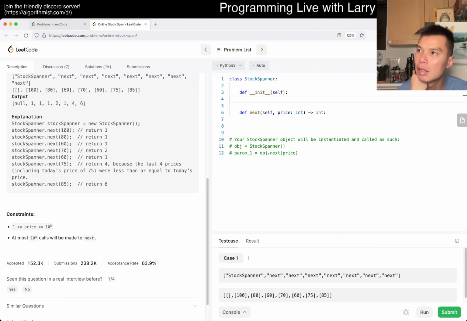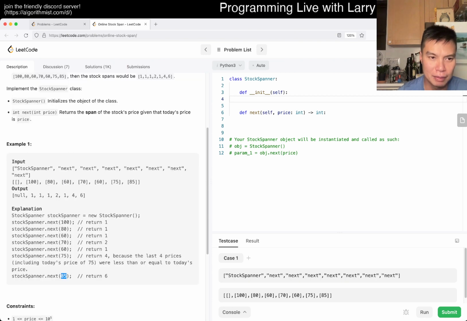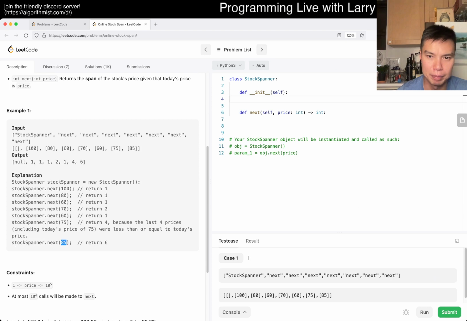But didn't we do a similar problem recently where I really messed up and did some crazy things? So basically now you're just returning the last number that is bigger than 85, give or take a minus 1 or something like this. So that's basically what the problem is.